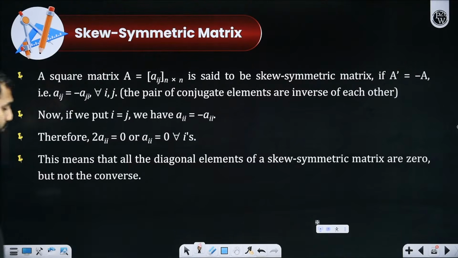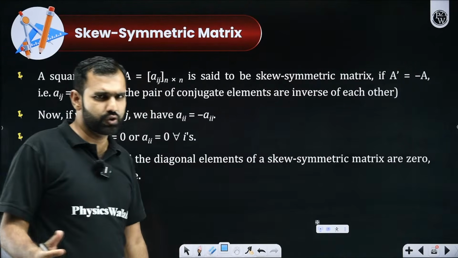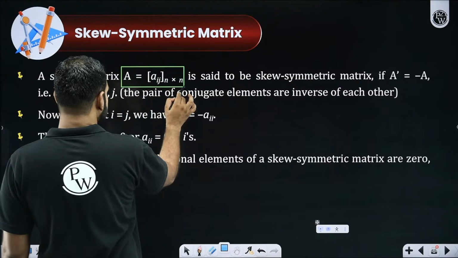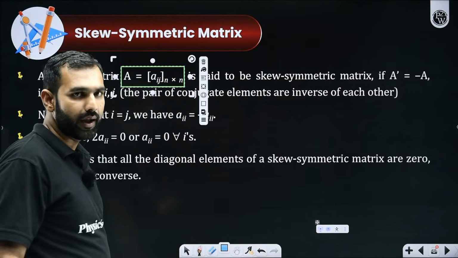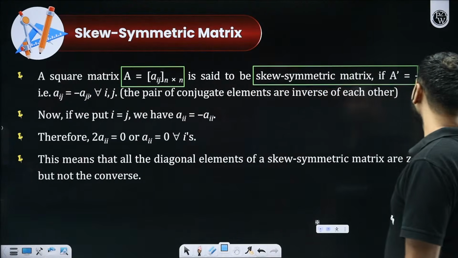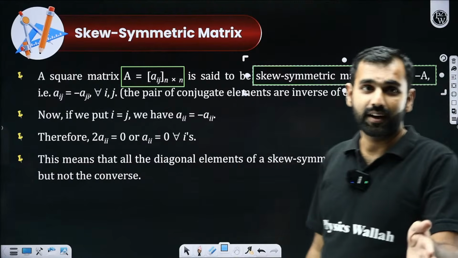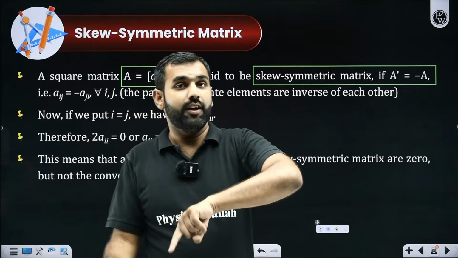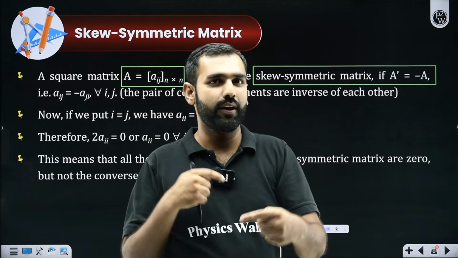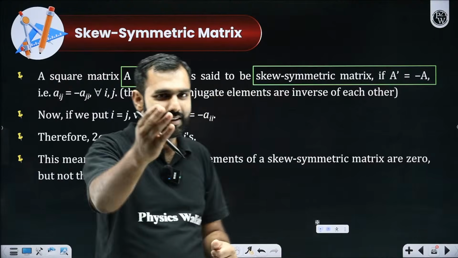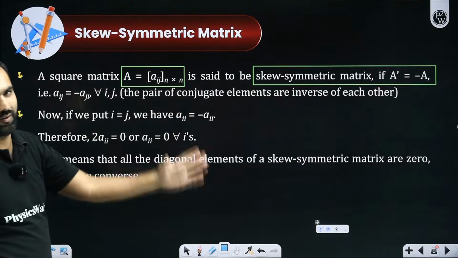Okay, so now let's move towards the next part here. Skew symmetric is what we are discussing now. Pay attention, everyone. So there is a matrix A, n by n means square. If it is called a skew symmetric matrix, then here A transpose should be minus A. If A transpose was A, we were calling it symmetric. So if A transpose is minus A, yes, we'll be calling it skew symmetric.